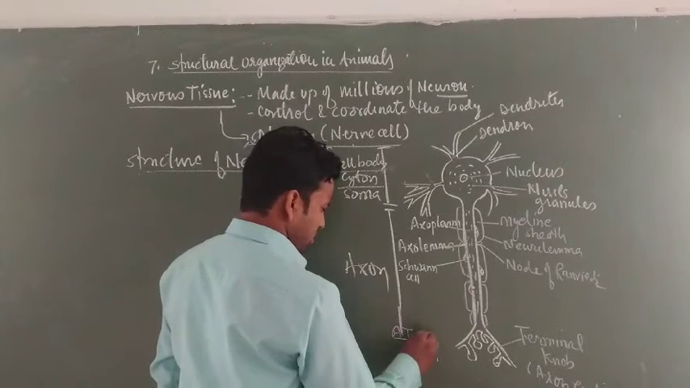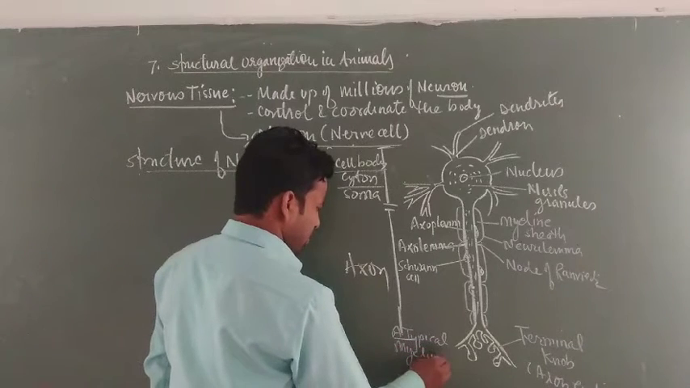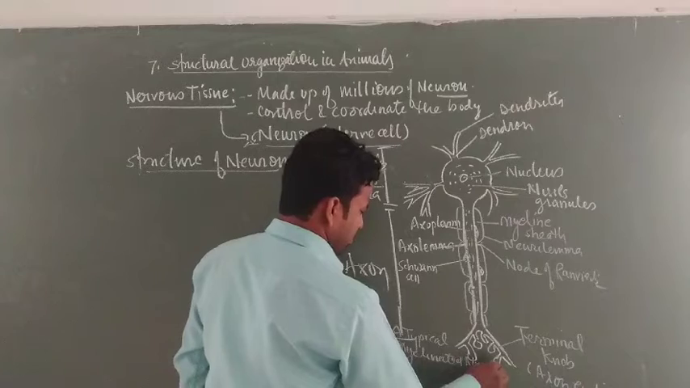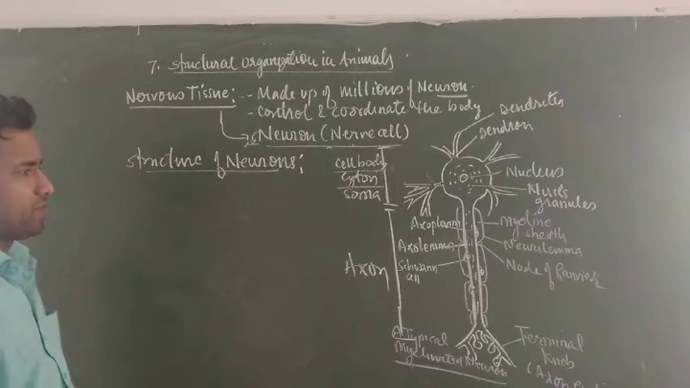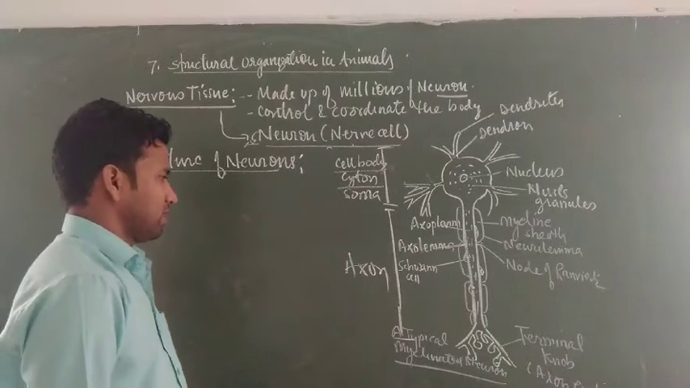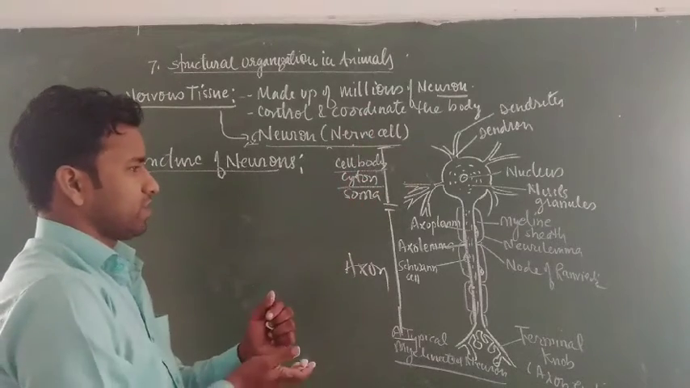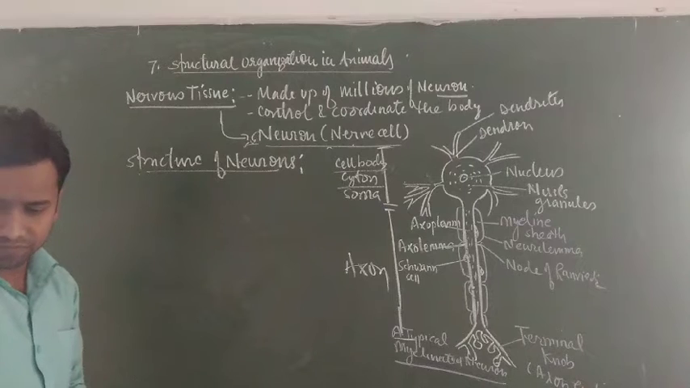Especially, this is the structure of typical myelinated neurons. Some non-myelinated neurons can also be prepared, students. At the time of discussion of myelinated and non-myelinated neurons, their basic difference will also be discussed one by one, students.